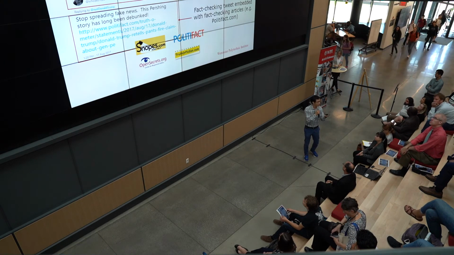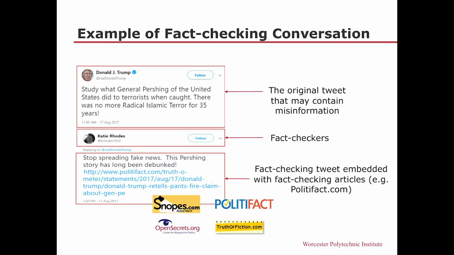Another one is for the fact checker's case, for example, Katie. Can we help her by using machine learning or smart intelligence so that we can save her time and at the same time maximize her effort? For example, we can use a deep learning model to automate the response. And we can also recommend relevant fact-checking articles, such as here, one article from polyfact.com.